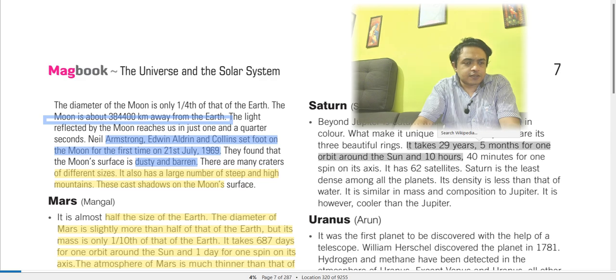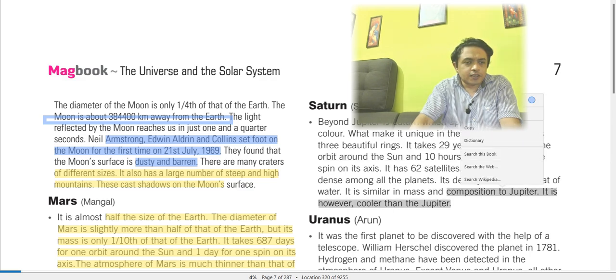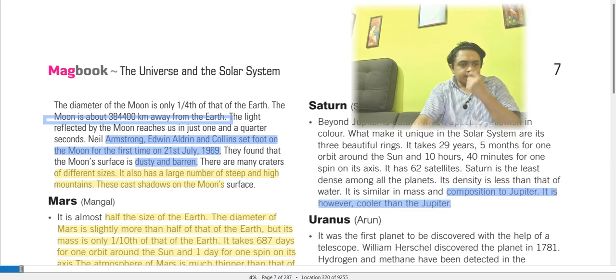Saturn is the least dense of all planets. Its density is less than that of water. It is similar in mass and composition to Jupiter. However, it is cooler than Jupiter.